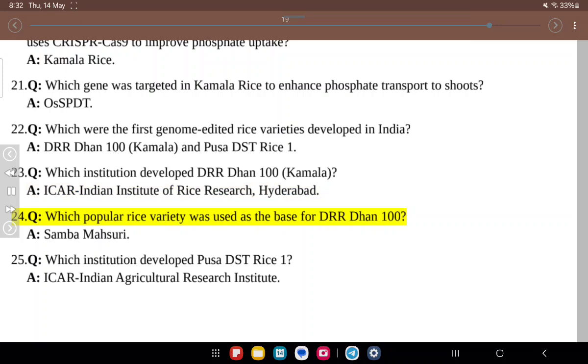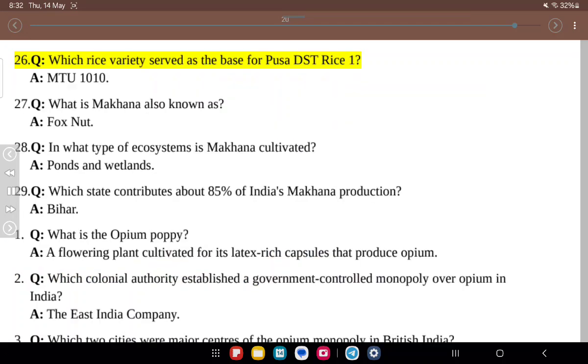24. Q. Which popular rice variety was used as the base for DRR Dhan 100? A. Samba Masuri. 25. Q. Which institution developed Pusa DST Rice 1? A. ICAR Indian Agricultural Research Institute. 26. Q. Which rice variety served as the base for Pusa DST Rice 1? A. MTU 1010.